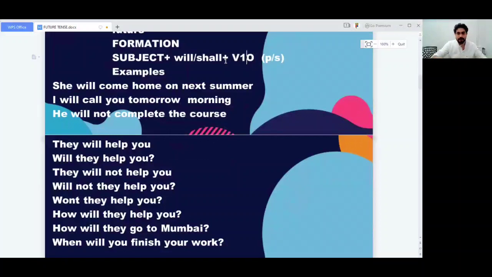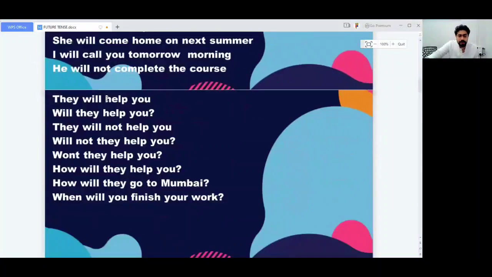So the verb 1, the first form of the verb. He will not complete the course. They will help you. How to make a question out of that? Just take the auxiliary verb, whether will or shall, and put it before the subject. So how do we go? Will they help you? And what if you make a negative? You just put not with the auxiliary verb, will not or shall not. So you get the negative. They will not help you.